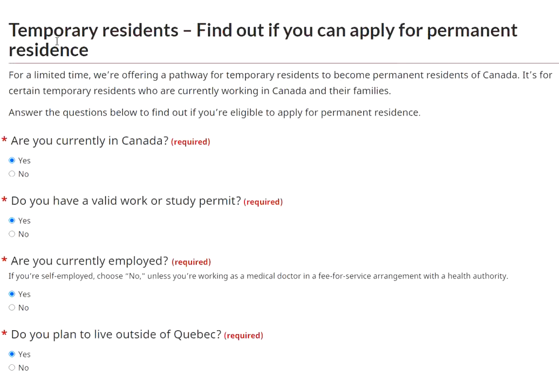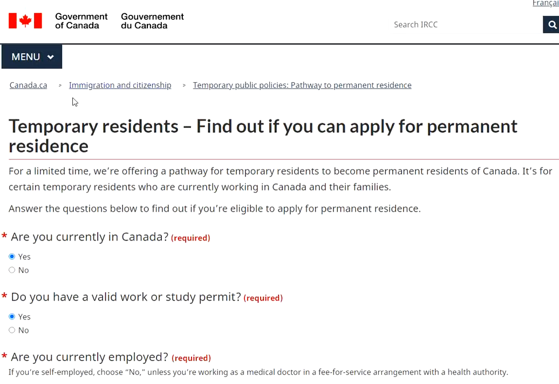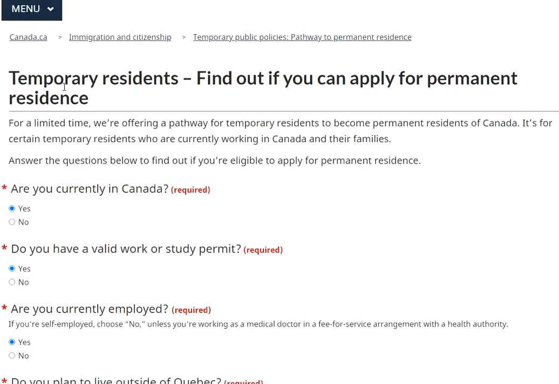Let's jump in first. This is the main form where you are going to check the eligibility first and foremost. Whatever I'm going to discuss, I will try to send the link in the description box below. I would highly recommend you check my previous videos, because I have covered the documentation part and how you can do the filing, step by step. It's descriptive. Now, when you go onto the website, you will see temporary residence, find out if you are able to apply or not.